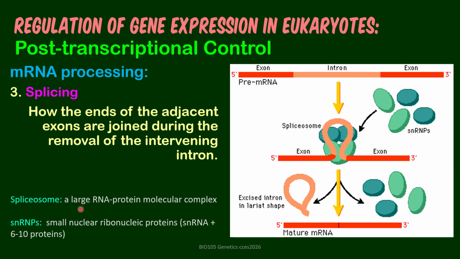Spliceosome here, a large RNA protein complex. So you have the RNA, this one, and the proteins are the snRNPs, which are the small nuclear ribonucleoproteins, which are composed actually of small nuclear RNAs and about 6 to 10 proteins.